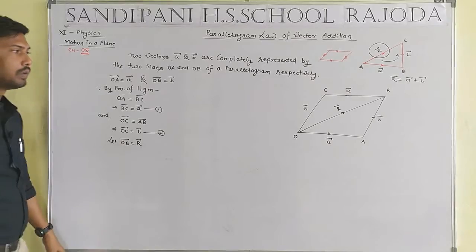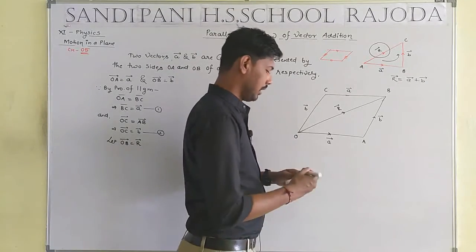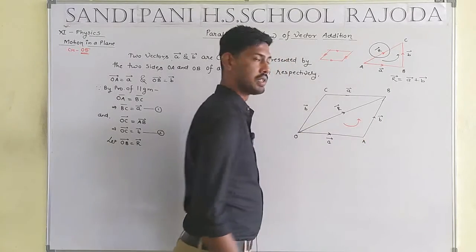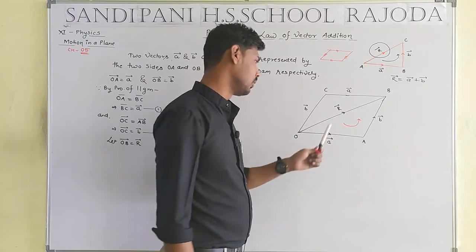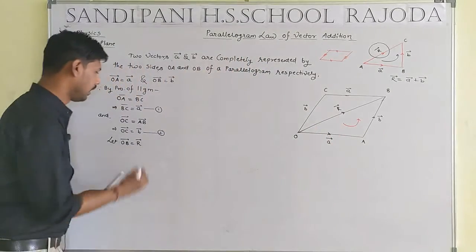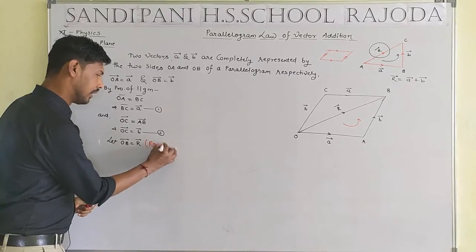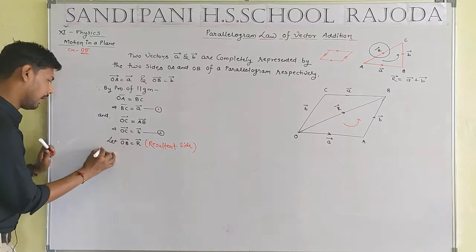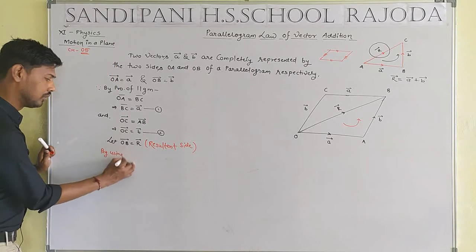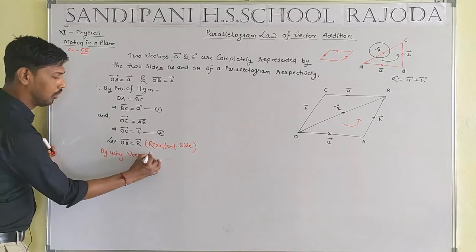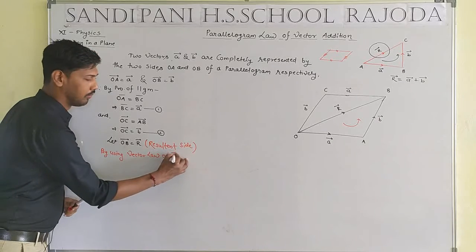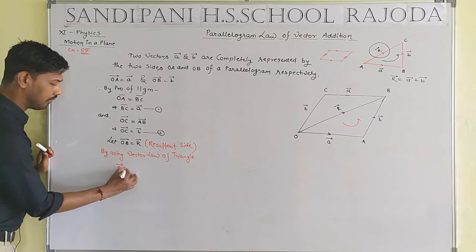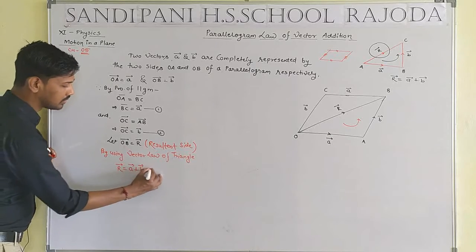And what is the mean of the OB? Here the direction of A and the direction of B both are the same, and the direction of R is opposite to A and B, such that vector R is known as the resultant side. So by using the vector law of triangle, we can say vector R will be equal to vector A plus vector B.